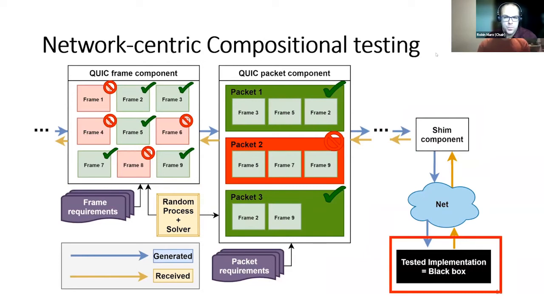Note that in this methodology, the tested implementation is a black box. This implies that we cannot have access to its internal state during the testing. All we can see is what is happening on the wire.